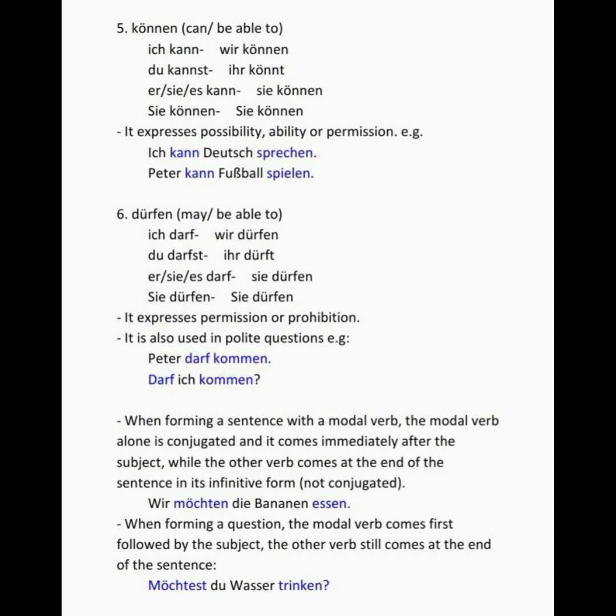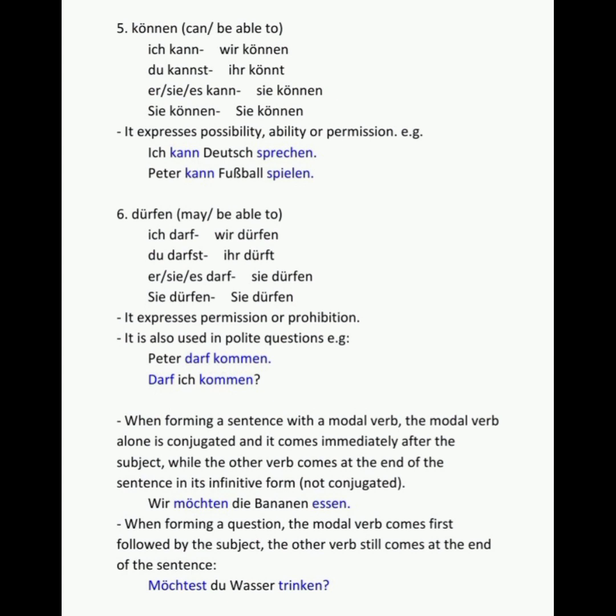Peter kann Fußball spielen. So, Peter can play football. Okay, and then the sixth one is dürfen. Dürfen, which means may, to be able to. Dürfen. Ich darf, I may. Du darfst, you may. Er, sie, es darf. Sie dürfen. Wir dürfen. Ihr dürft, and then sie dürfen.